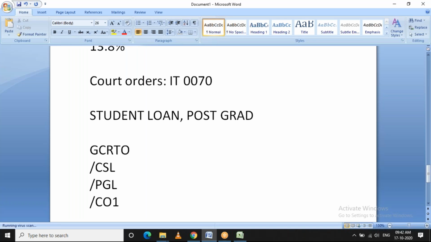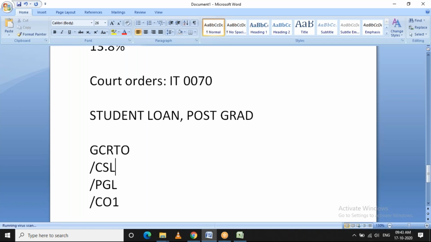Each court order will have a minimum amount to be deducted from the employee's money. All the details, like how much should be deducted from the employee's money, will be provided by the government, and those will be uploaded in the InfoType.